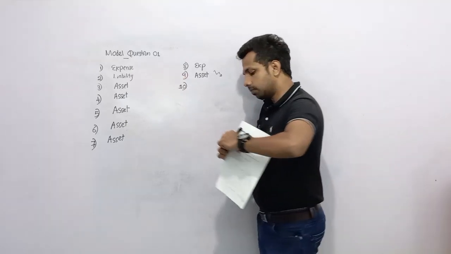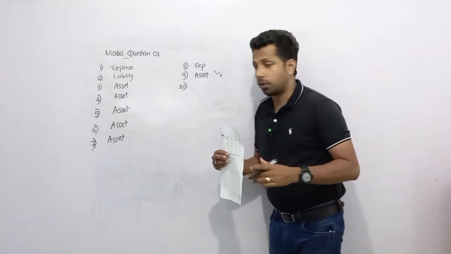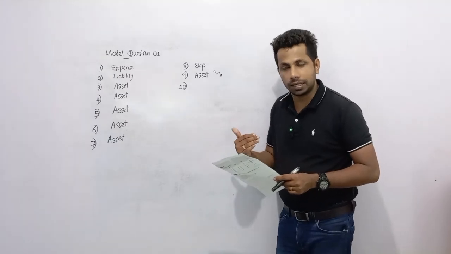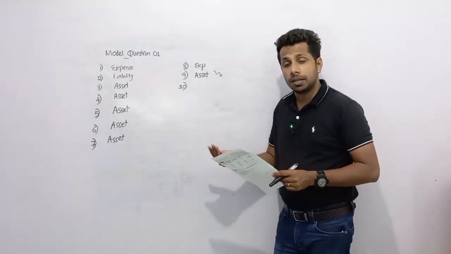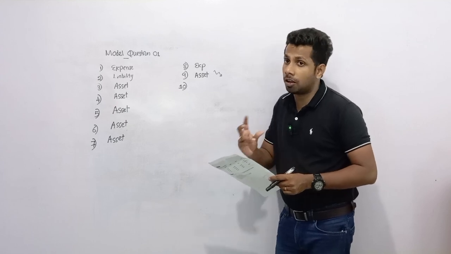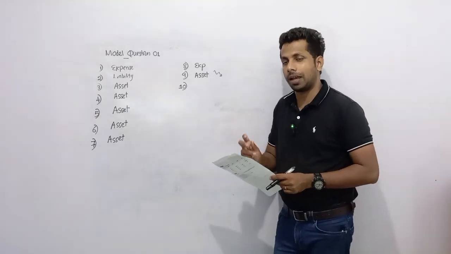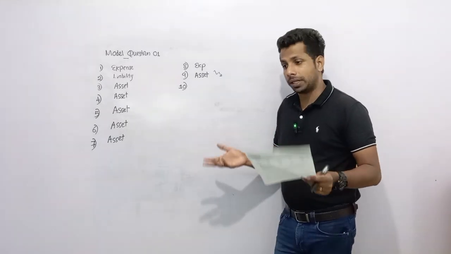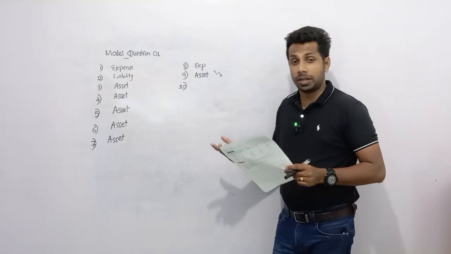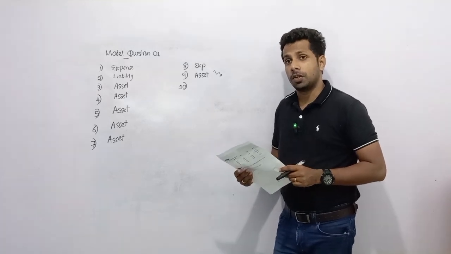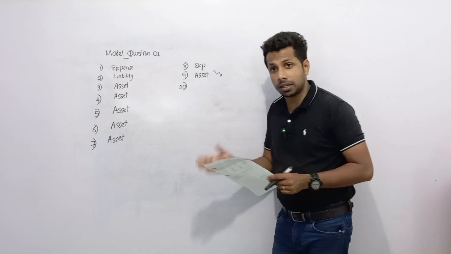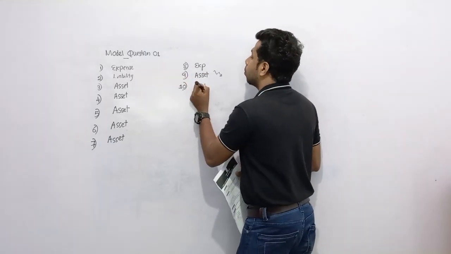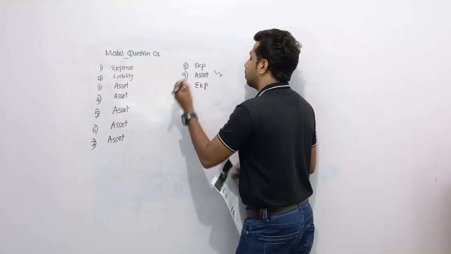Number 10, impairment loss on trade receivables. Trade receivables are an asset, the receivable amount from our credit customers. Now what has happened? Here you can see an irrecoverable amount from the debtors, due to debtors being bankrupt, due to a death of a debtor, and due to various other reasons. If you recognize a certain amount as irrecoverable, it is definitely an expense for you. So impairment loss on trade receivable means an expense.